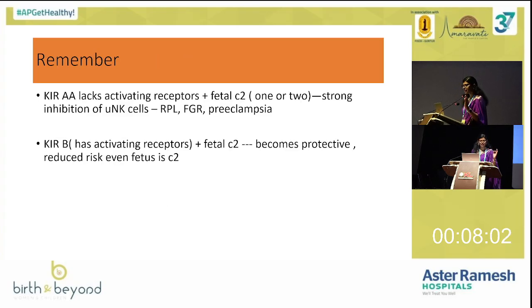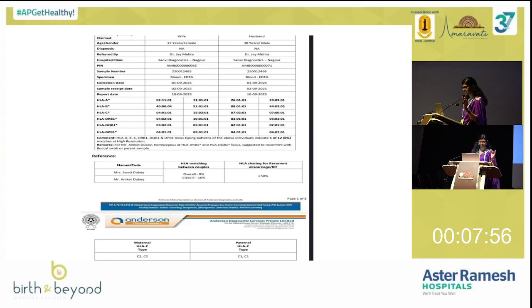So just remember, KIR-AA is dangerous and the fetal HLA-C2 combination is dangerous. This is not experimental. Now we are doing it. We started doing it. Few labs like Lifestyle Anderson are giving us this. It is a peripheral venous blood test, like how you do karyotyping. This is how the report comes.